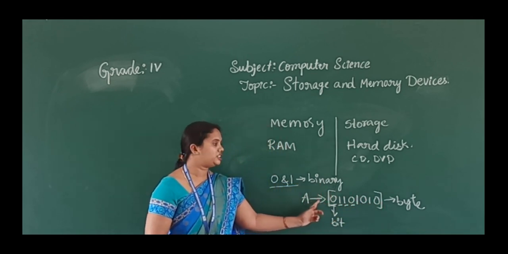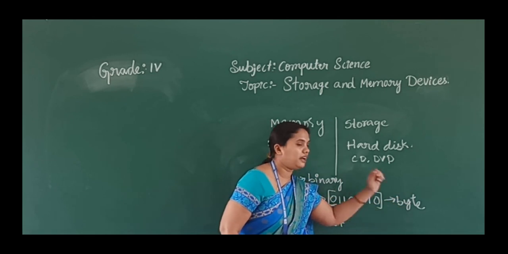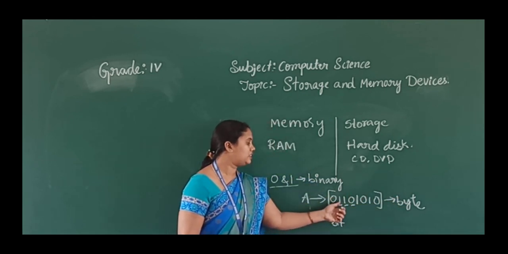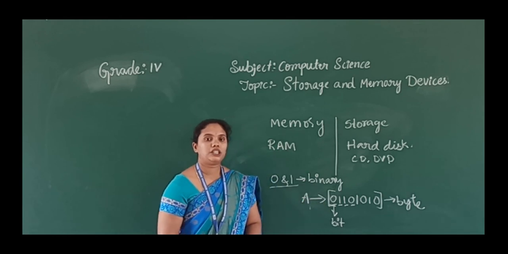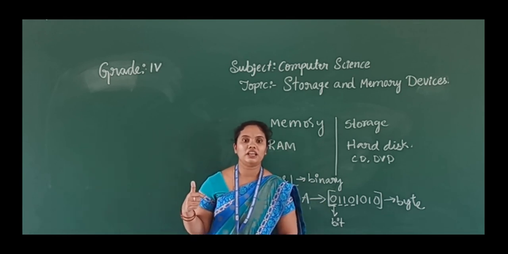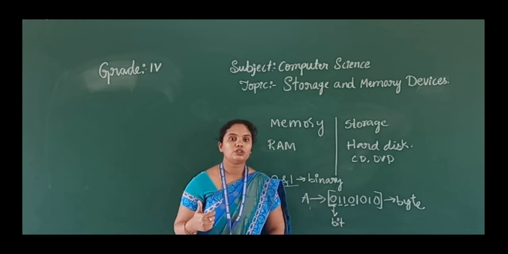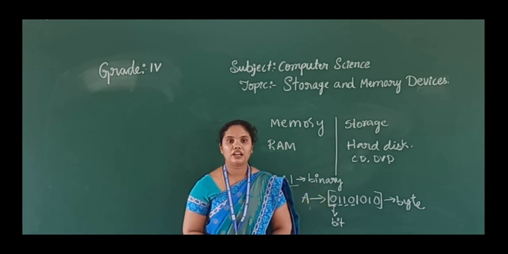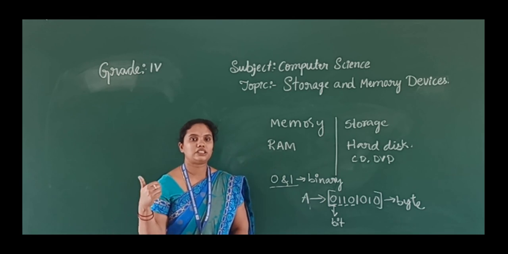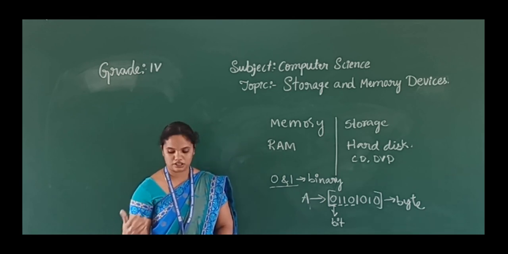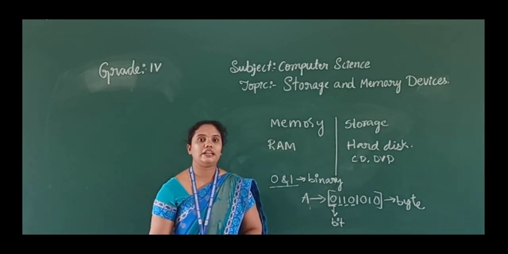That group of 8 digits we call a byte, and each single digit we call a bit. Just as we measure things in different formats, in our computer also we use some memory standards to store and measure the data.